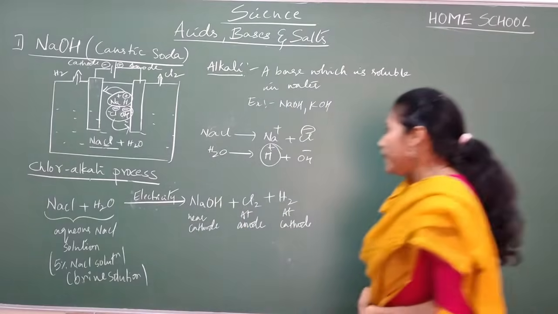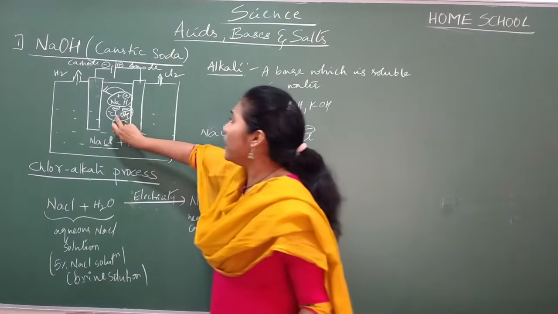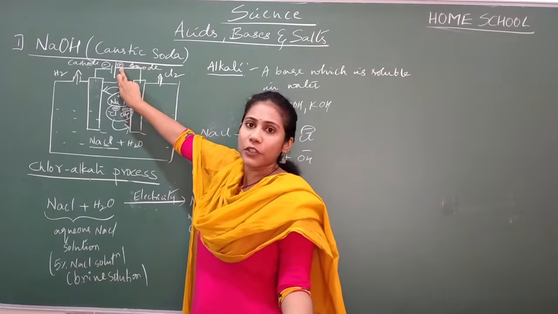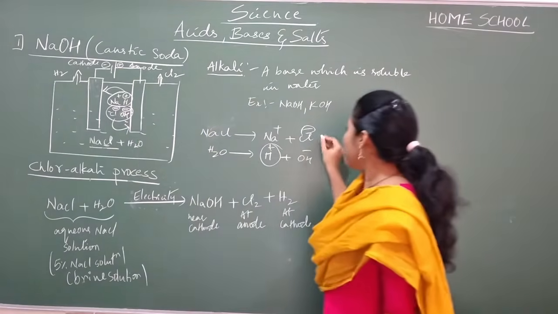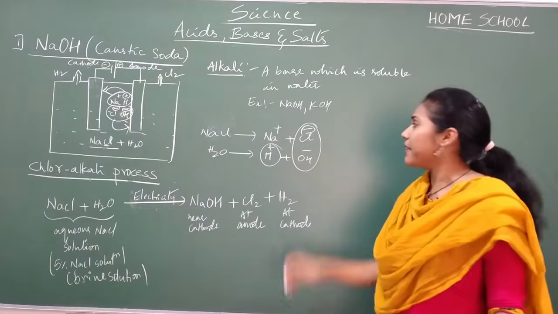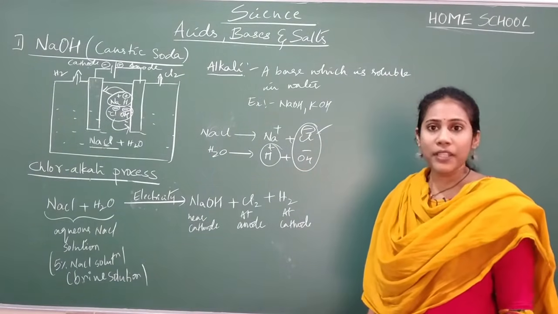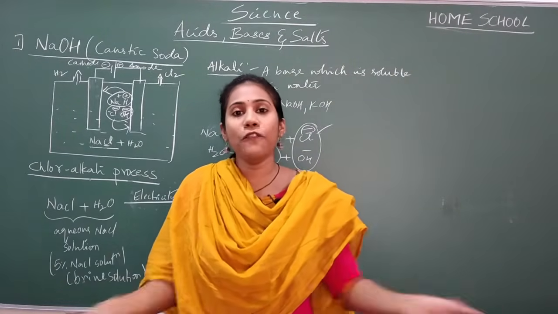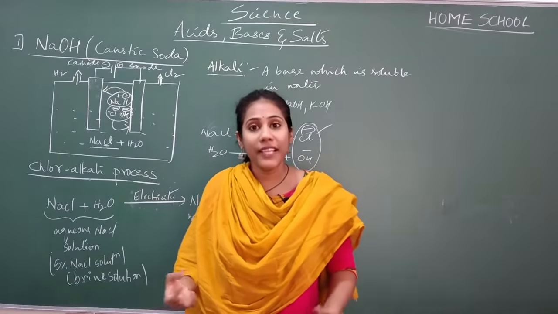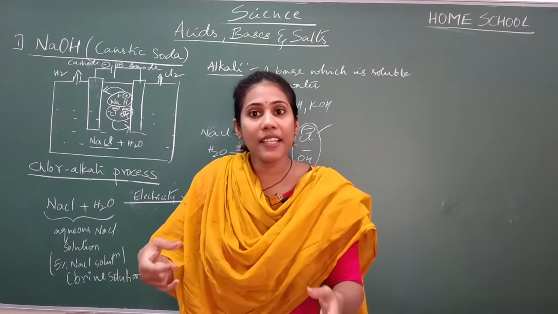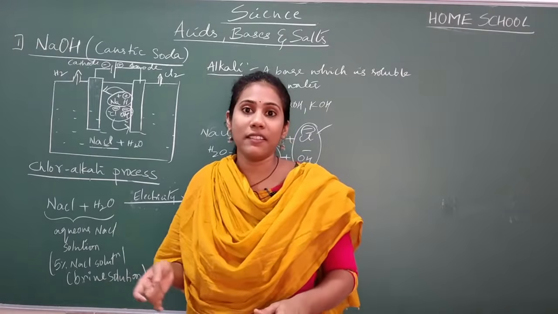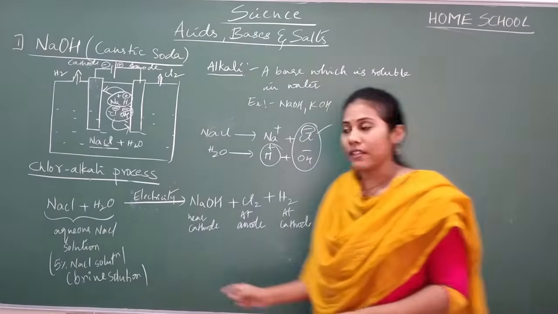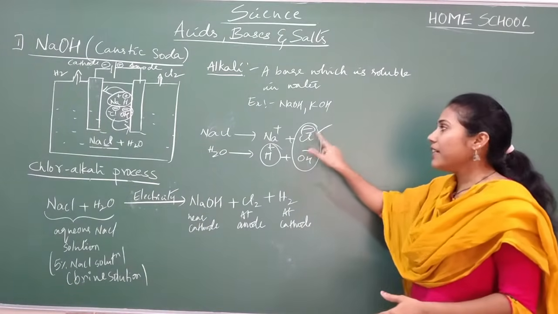Fine. And now I told you negative ions will move towards anode because they are negatively charged. Anode is a positively charged electrode. So negative ions will go, and now you select among them who is smaller and who is bigger. Definitely Cl minus is smaller. So smaller one will easily move. They can run faster, they are more active. Say for example, if smaller kids are there at home, they are very much active compared to the elder ones. They keep moving every time. They have lots of energy. The same concept here. The smaller ion is more active.